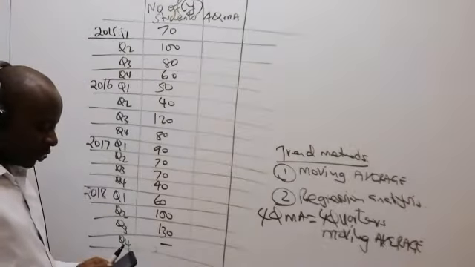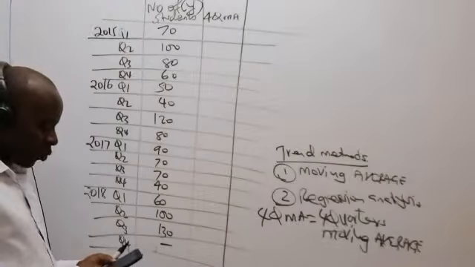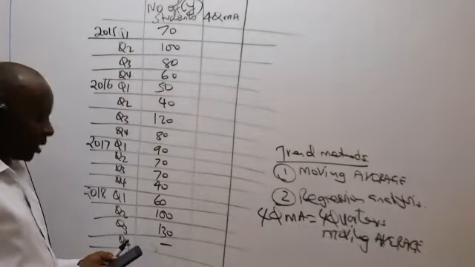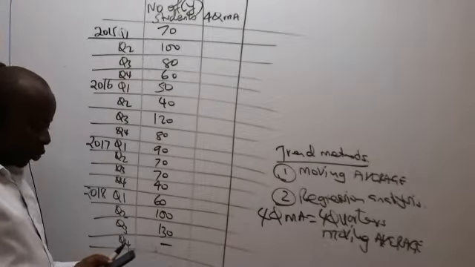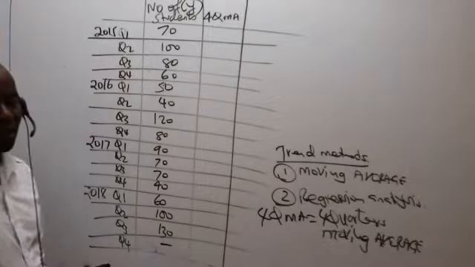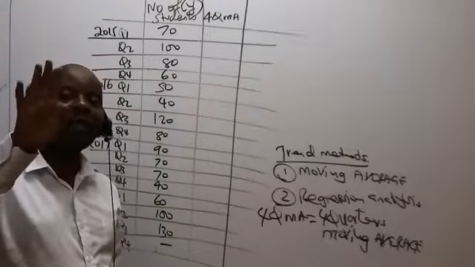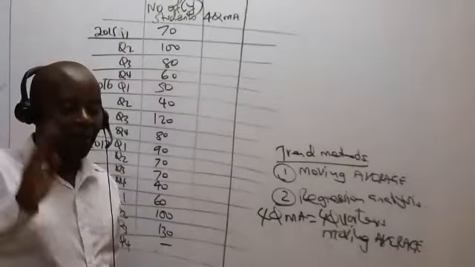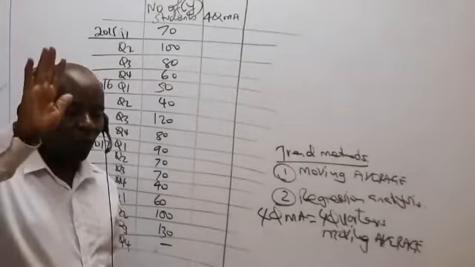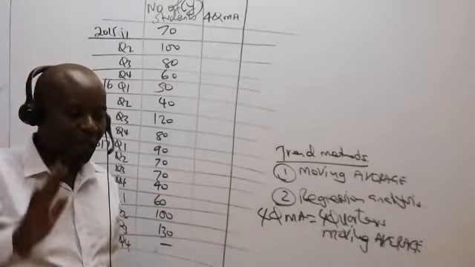I can see that what we have here is 70 plus 100 plus 80 plus 60. So I would want you to give me the figure you are getting. We are taking 4 quarters at a time. We're getting the total as 310.